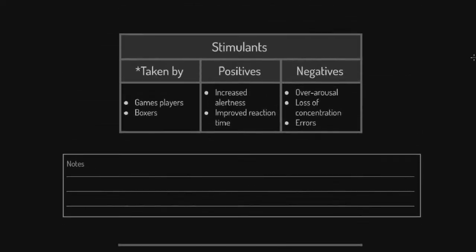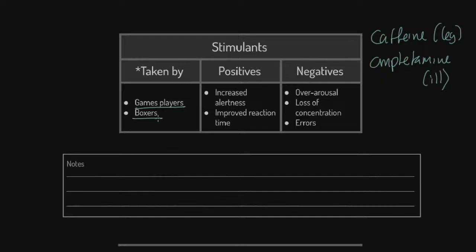Two to go. Stimulants. Things like, folks, caffeine. You could be talking about amphetamine. Okay, why might someone be interested in it? By the way, this one's legal. This one's illegal. Just bear that in mind. So why would someone, let's say, take caffeine? Well, games players for alertness, boxers for dodging, that makes sense, doesn't it, right?